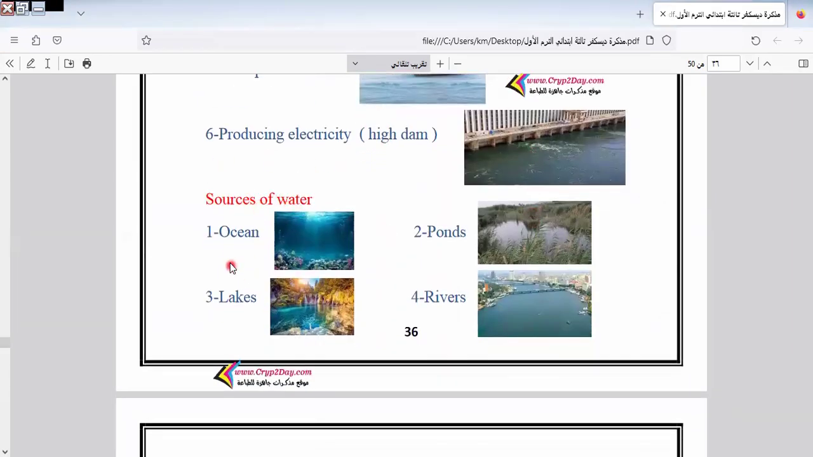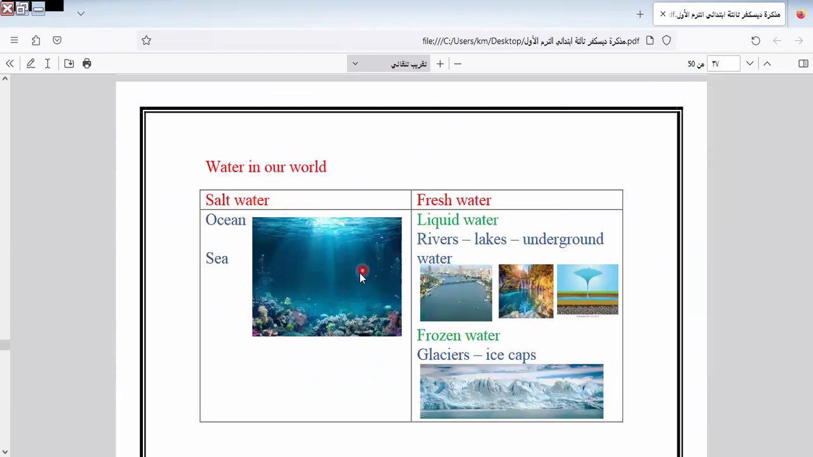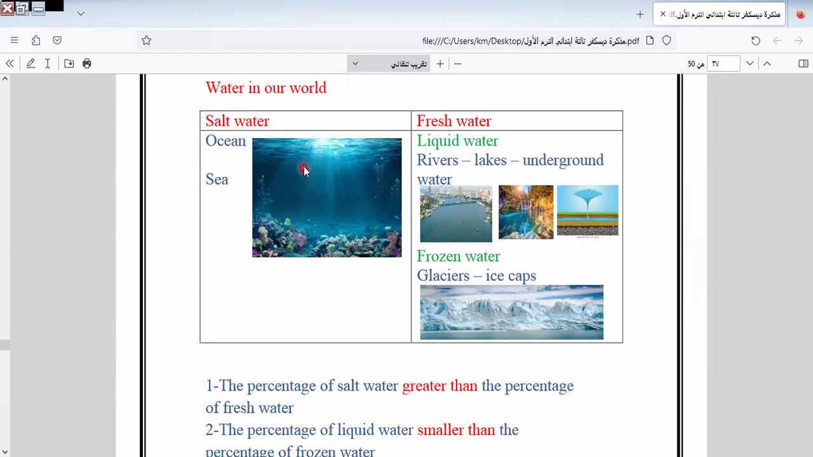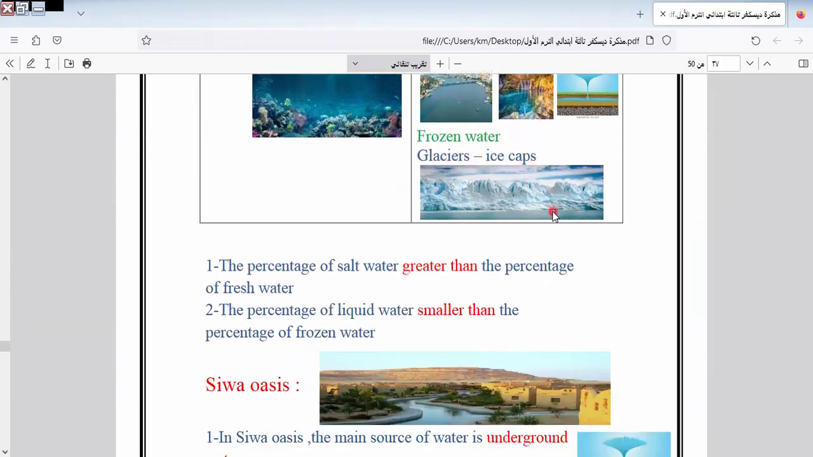The sources of water, it will be oceans, ponds, lakes and rivers. Here we have salt water and fresh water. The salt water, it will be in what? In ocean and sea. Fresh water, it will be in river, lakes, underground water. Frozen water, it will be glaciers and ice caps.